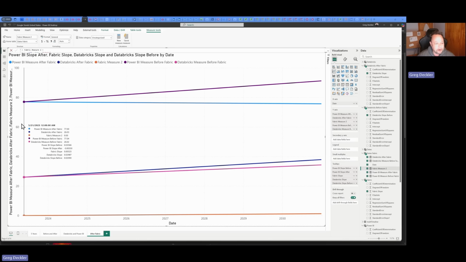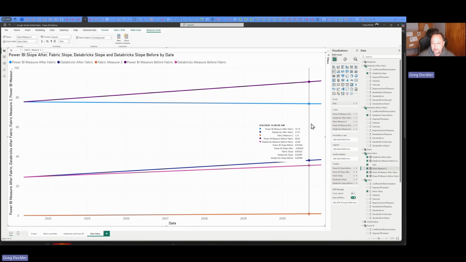And then we have Databricks, right? Databricks measured before Fabric. That's the pink line, right? And notice how it has less of a slope than the other Databricks line, the dark blue line, because after the announcement of Fabric, Databricks started gaining in popularity faster than it had before, which, again, I'd be concerned about if I was Microsoft.